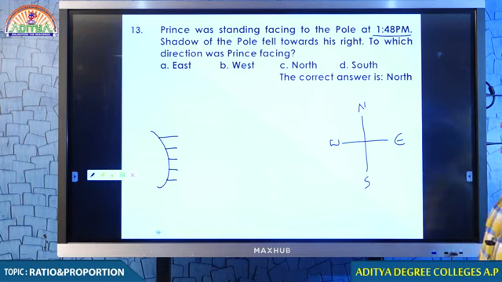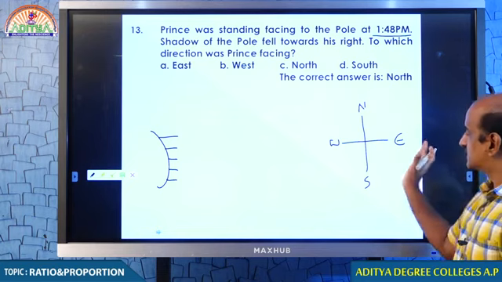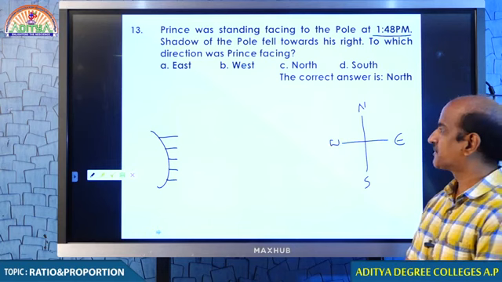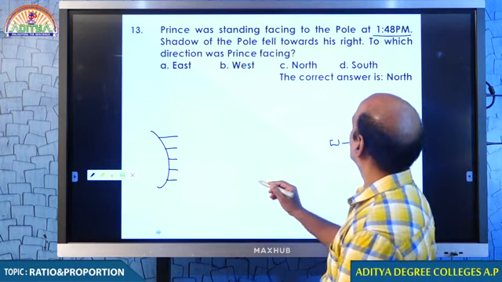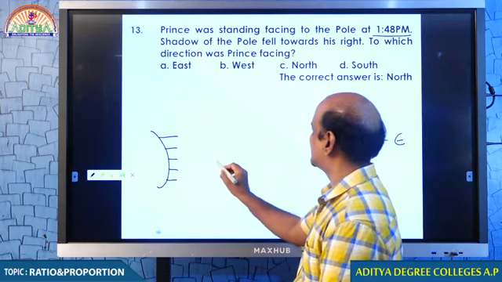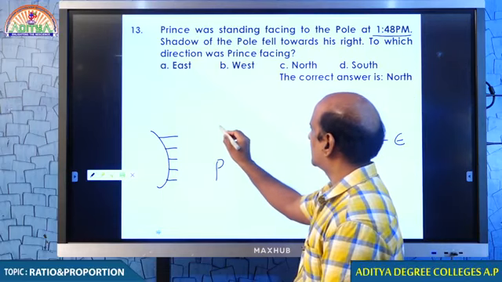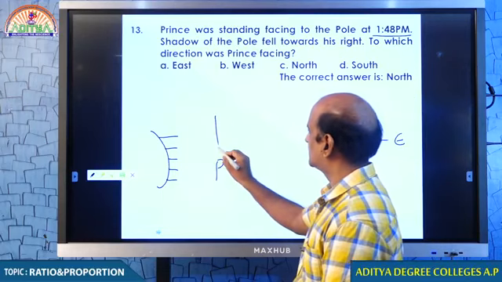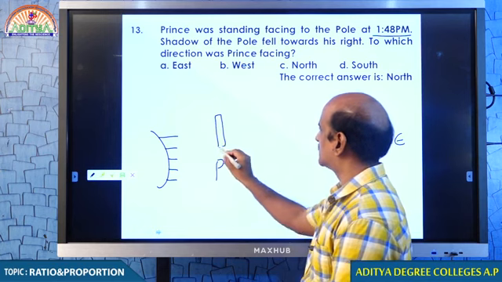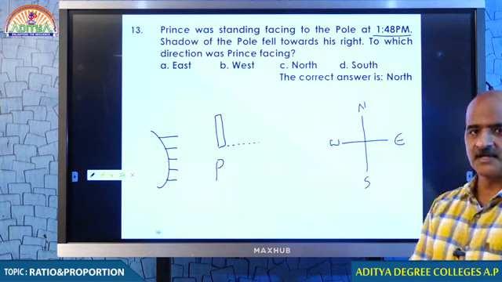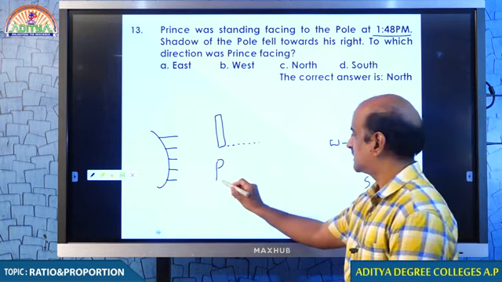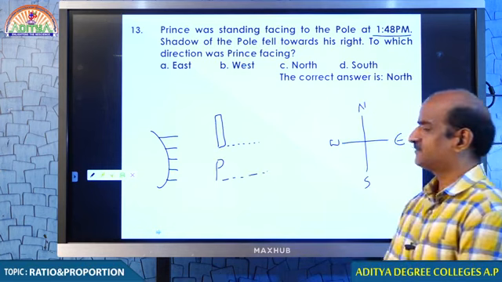Because the time is already 2 o'clock, you can understand that sun should be on west. Okay? Shadow of the pole fell towards his right. This is Prince. And there you find the pole. Where you can see the shadow of the pole? There it is. And that is nothing but right of Prince only, no?